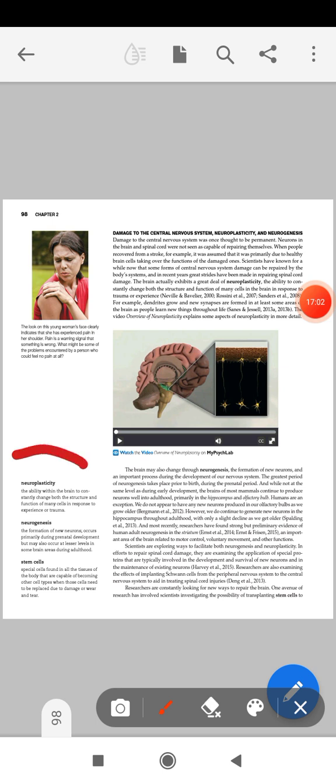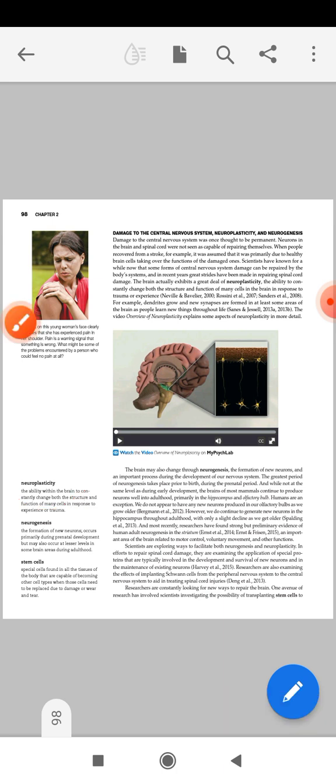Now, how can neuroplasticity help to repair the damages of the brain? It may help in a condition where, due to any trauma or bad accident, our brain or our spinal cord has been damaged. In that condition, we can also work in a clinical way, by giving some social support to the person who has been affected. His brain structure may change automatically. That is neuroplasticity. And the next one is neurogenesis.